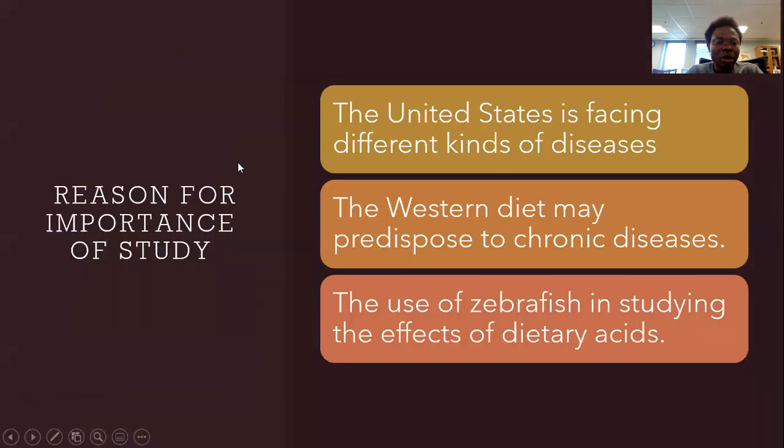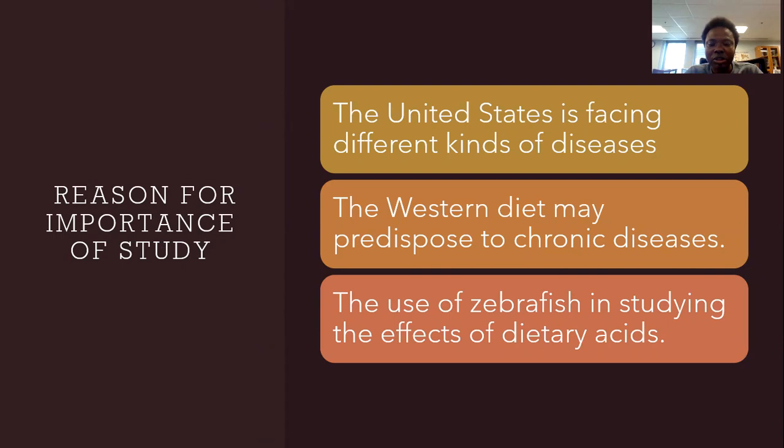Then the reason or importance of studying. The United States is facing different kinds of disease. This is because the food we eat contains high cholesterol. These high cholesterols have led to many diseases such as heart attack, atherosclerosis, and diabetes. The Western diet may predispose to chronic disease. The Western diet contains excessive saturated and trans fatty acids. The Western diet is a primary cause of obesity and includes high intake of carbohydrates and saturated fat.